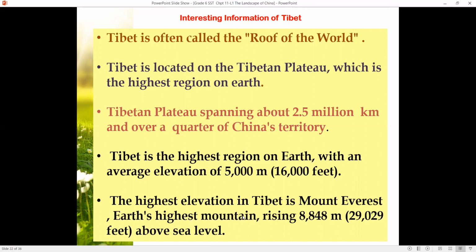The highest elevation in Tibet is Mount Everest, Earth's highest mountain, rising 8,848 meters, that is around 29,000 feet above sea level. And it is, children, it is amazing. It is beautiful. People from all over the world come to Tibet, come to the northern part of India, come to Nepal. They come to experience this beautiful Mount Everest. And many people try their best to climb the peak, but it's not as easy as it looks.